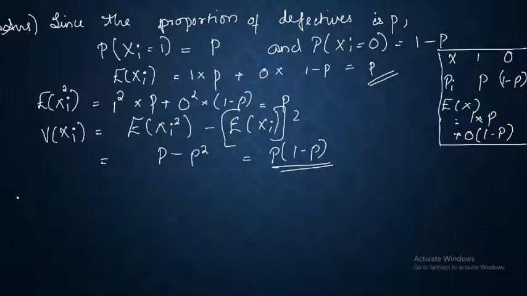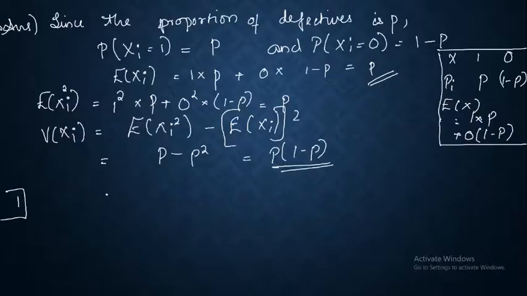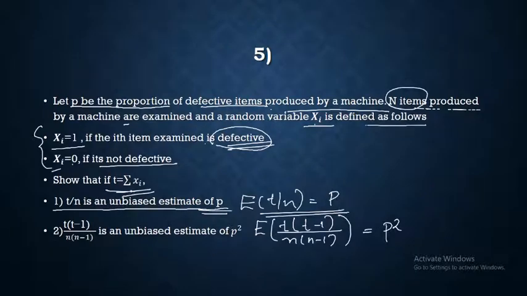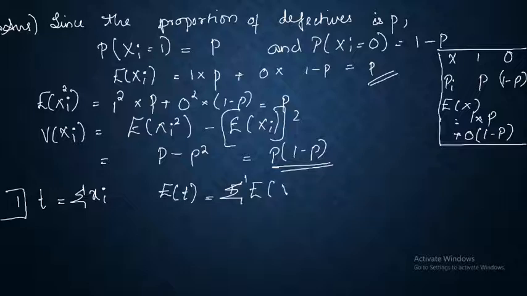Now what we have to do is take the first sub question into consideration. We have to check whether T by n is an unbiased estimate of p. First and foremost, what is T? From the question it's clear that T is equal to summation xi. Then expectation of T is equal to summation expectation of xi.